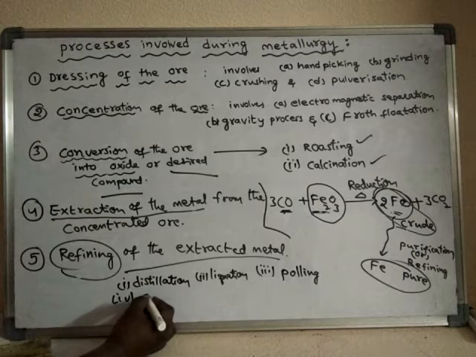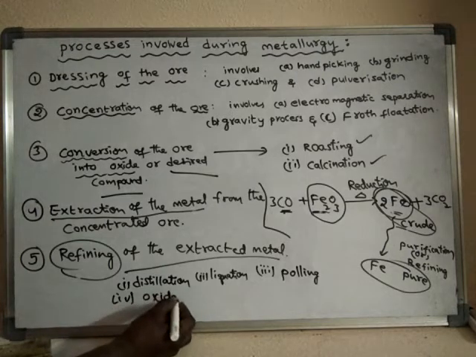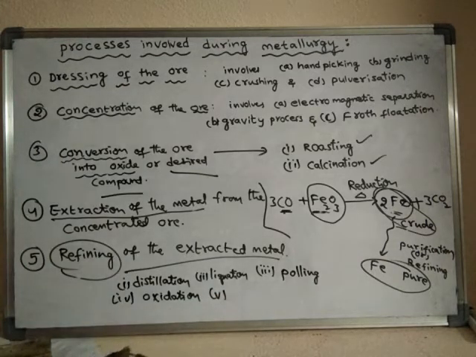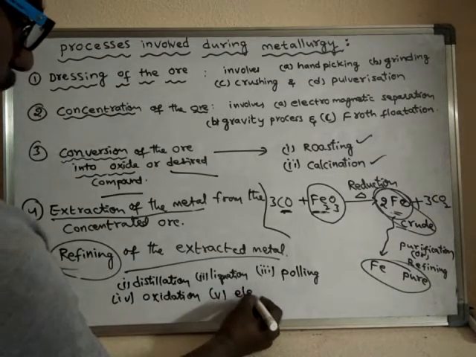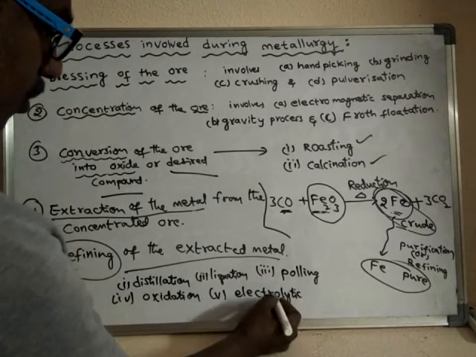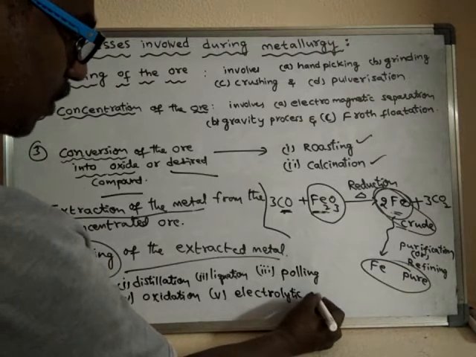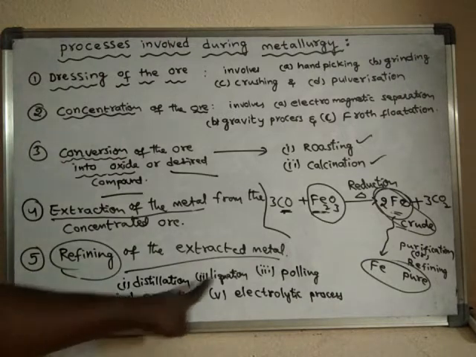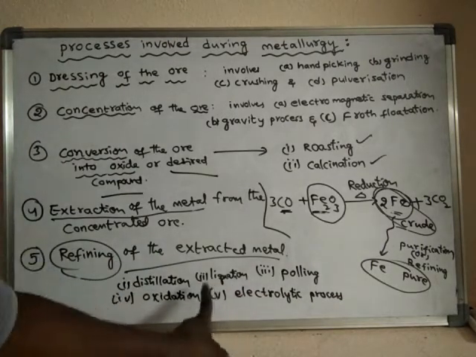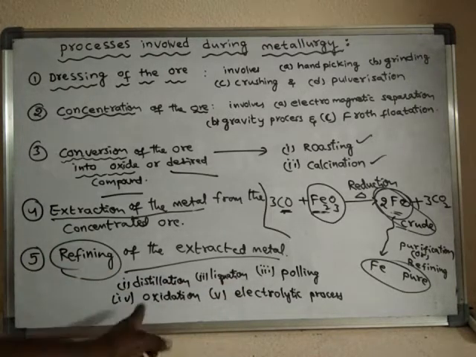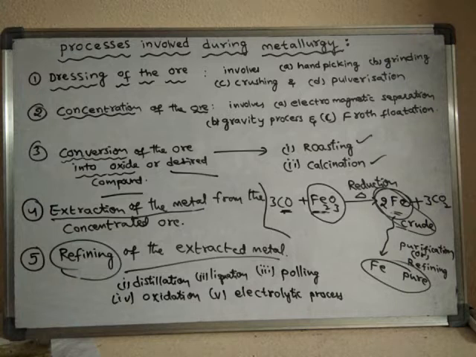The next method is the oxidation method. Okay, next is the electrolytic method, the electrolytic process. So these are different methods of purification, or else methods of refining. For different metals we use different methods. So we will learn all these things in detail.